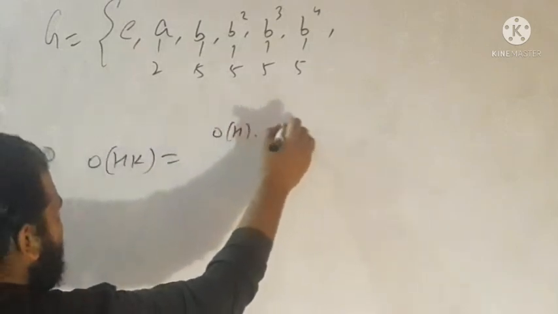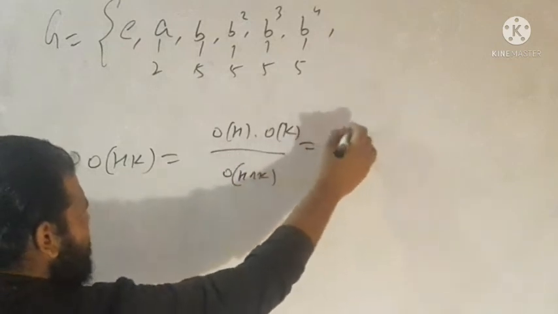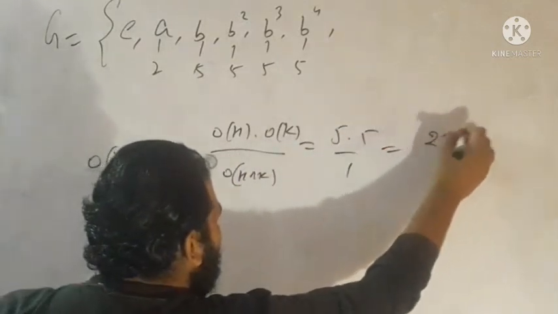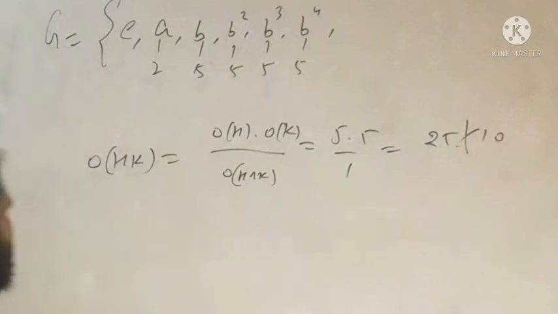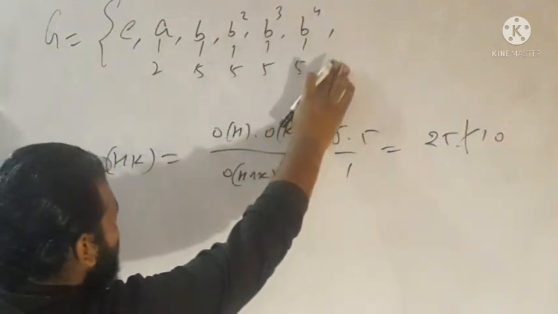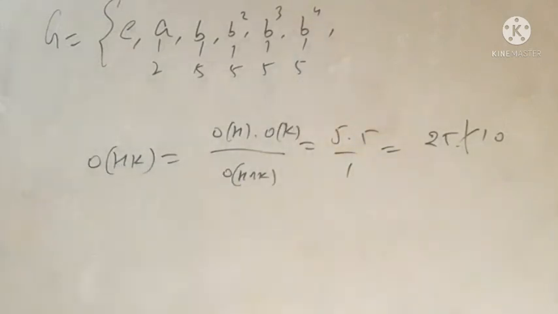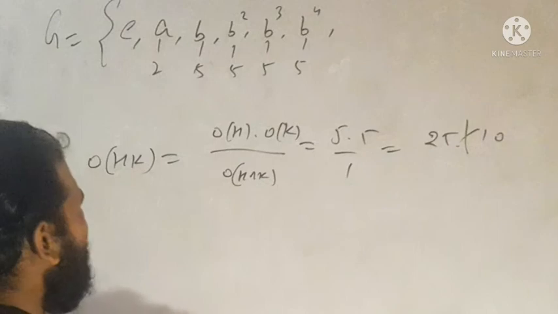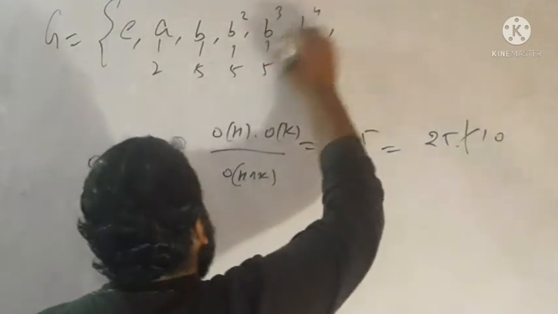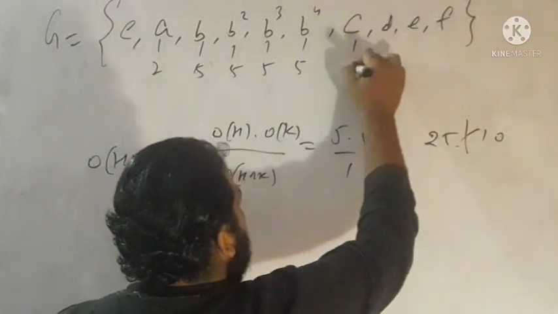The order of H times the order of K divided by the order of their intersection, which is nothing but 25, and 25 doesn't divide 10. So there cannot be another element whose order is 5. So the remaining elements must have order 2. So each of the elements C, D, E, F is of order 2.